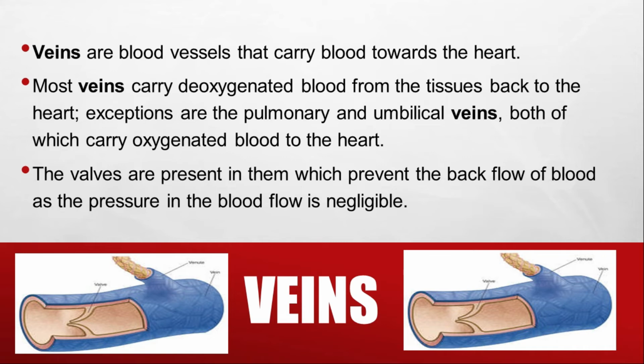Veins are the blood vessels that carry blood towards the heart. Mostly all the veins carry deoxygenated blood from tissues, the body organs, and the cells back to the heart, except the pulmonary and the umbilical veins. Both of them carry oxygenated blood to the heart. Valves are present in them to prevent the backflow of the blood, as the pressure of the blood flow is negligible.